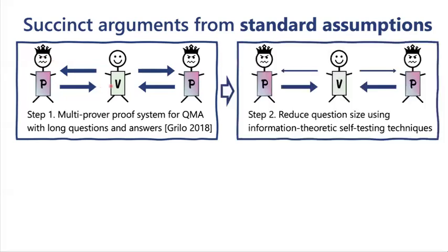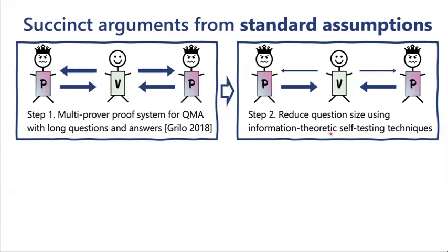Now what we do is we reduce the question size in this multi-prover proof system. And this we do using information theoretic techniques, in particular something called self-testing or rigidity, which roughly says that if you play one of these multi-prover protocols, also called non-local games, then you can make very precise statements about what has to go on internally inside of one of these provers if they win the game with close to optimal probability.